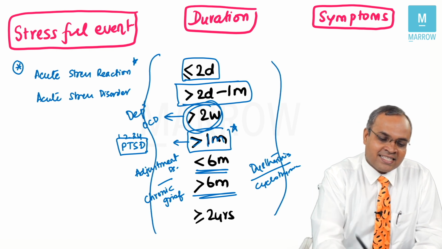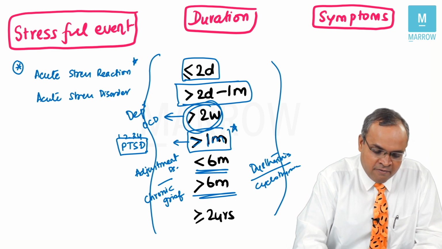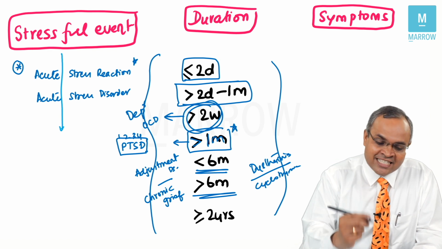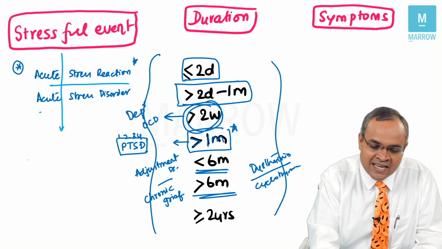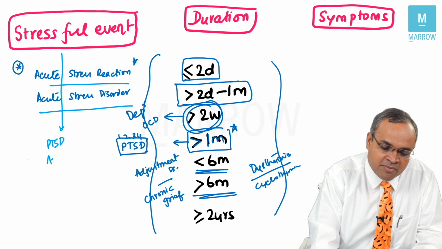Now, you need to know an interesting point here. When you're talking about stressful event, there are some conditions in psychiatry which requires a stressful event. Which are the conditions in psychiatry which requires a stressful event? Acute stress reaction, acute stress disorder, PTSD, adjustment disorder.